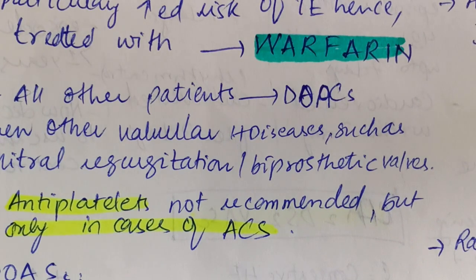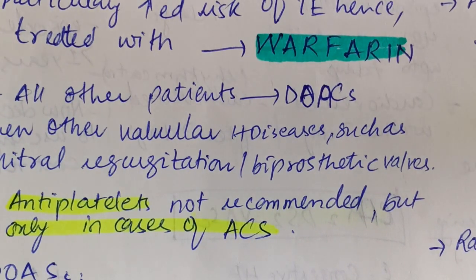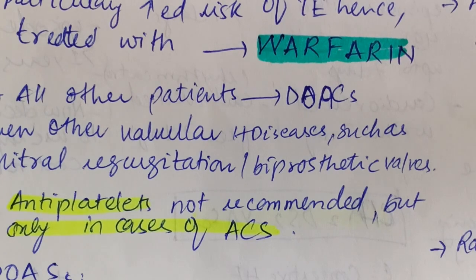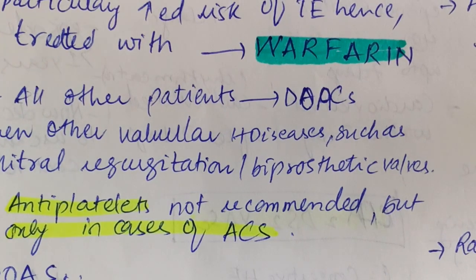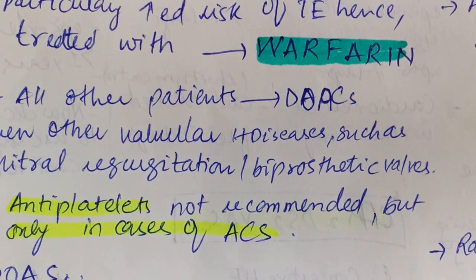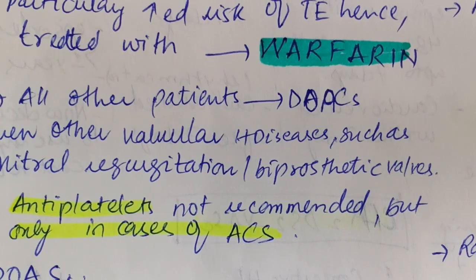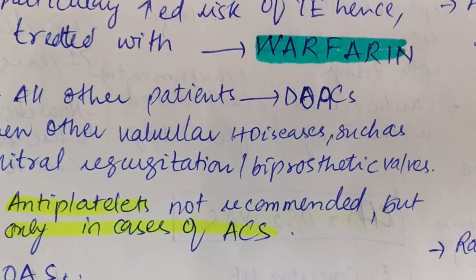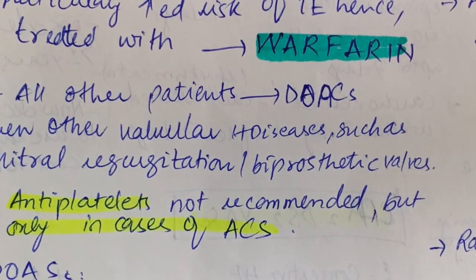In this case, antiplatelets are usually not recommended along with anticoagulant therapy, except in the case of acute coronary syndrome. So if the patient has acute coronary syndrome, the patient is given antiplatelet therapy and also anticoagulant therapy if the patient has atrial fibrillation. So you have to keep that in mind.